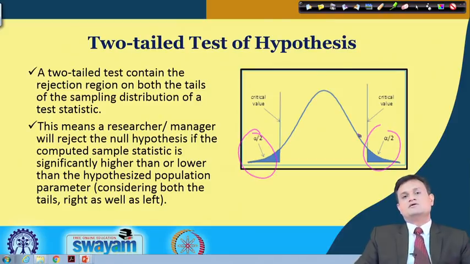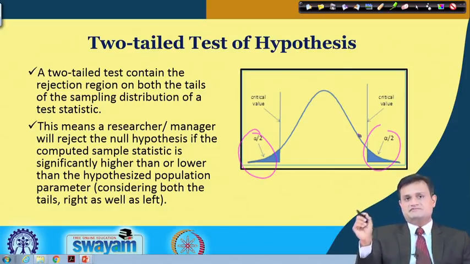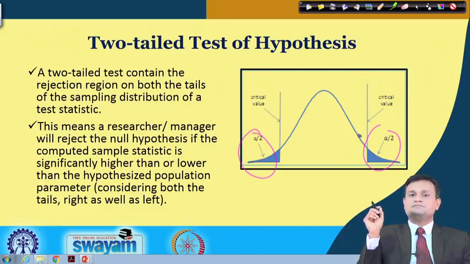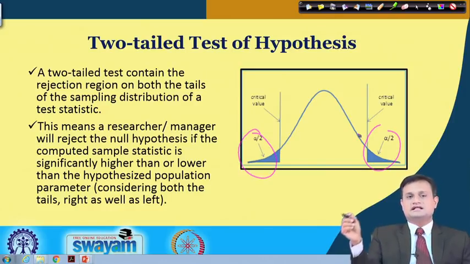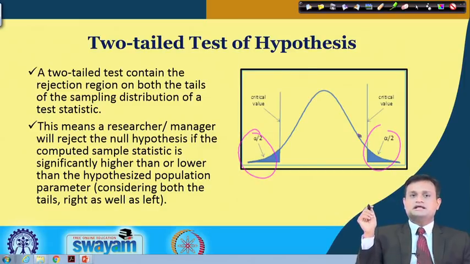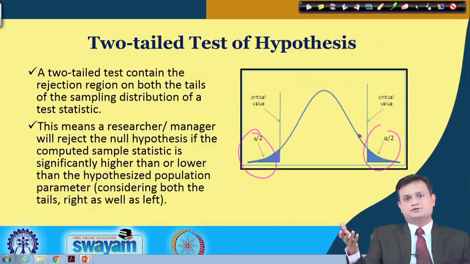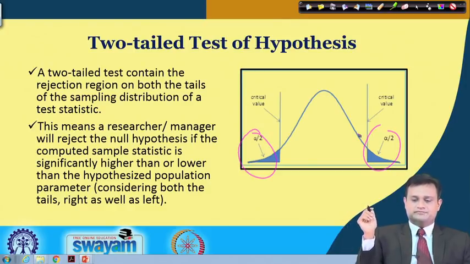But always remember, we reject or accept the null hypothesis, or accept the alternate hypothesis, at a given level of significance, and we have to accept the risk of committing type 1 and type 2 errors, because inferential statistics deals with chance, random phenomena. When I deal with probability, I have to accept the probability of making a wrong decision, as well as the probability of rejecting the null hypothesis or accepting the alternate hypothesis.